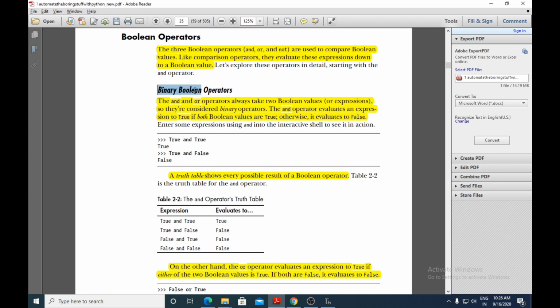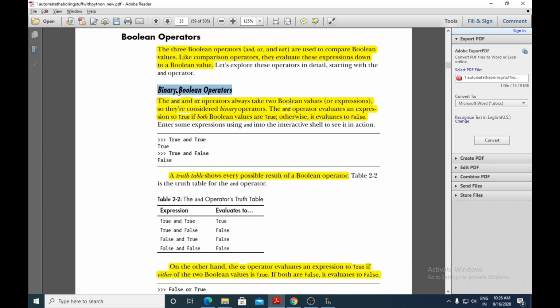So here binary Boolean operators is the first one. Binary Boolean operators means the Boolean operators will be working on two values. If it is working on only one value, we call it a unary operator.